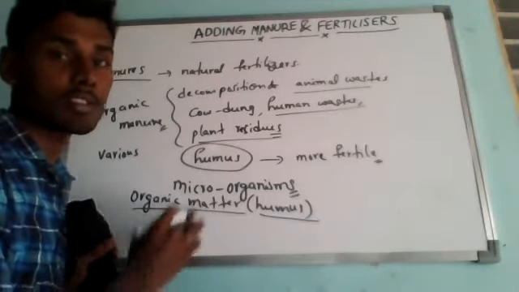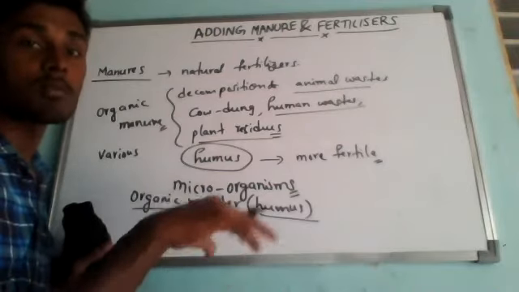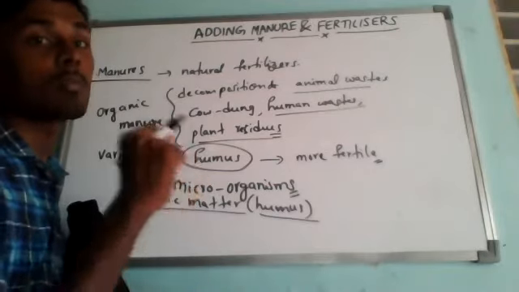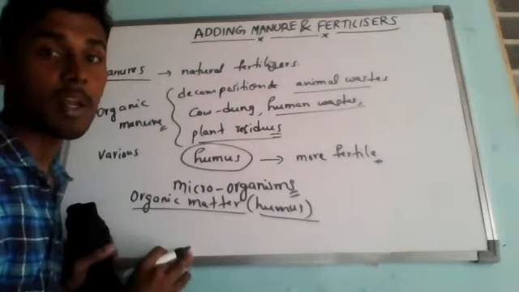Biomass waste is like what? We get biogas by decomposition of animal dung, correct or not? So biomass waste is like animal and plant waste.